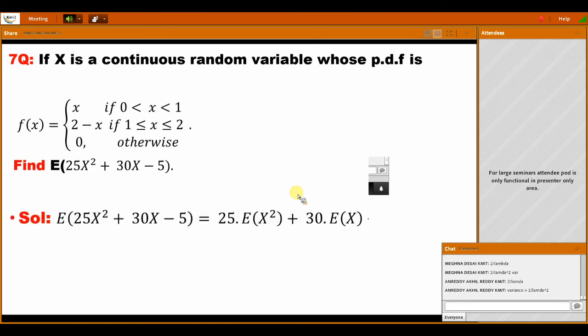These are also the same model questions. Here, what is the difference here? So find this value. Apply that E. If you apply the E, 25 outside, E of x square plus 30 outside, E of x minus E of phi. E of phi is 5. So this value is 5.